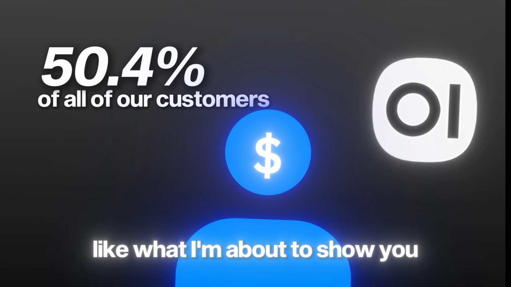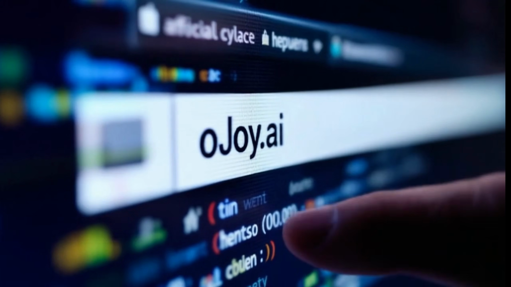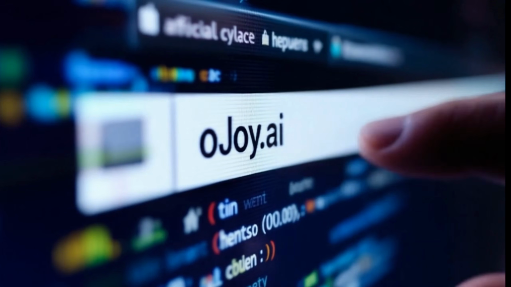So there's this weird type of content that's working really well on social media right now, and it's just pictures. These are responsible for helping us get 50.4% of all of our customers to oJoy.ai. 50.4% of people see stuff like what I'm about to show you, and then they just type in the domain name, oJoy.ai, or they do a Google search for it, which is awesome.